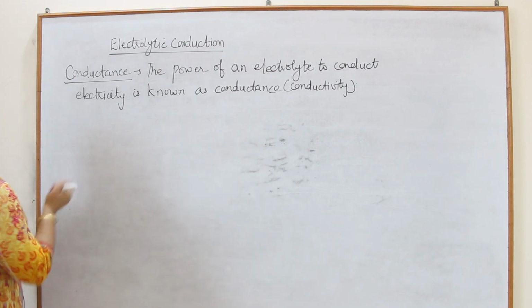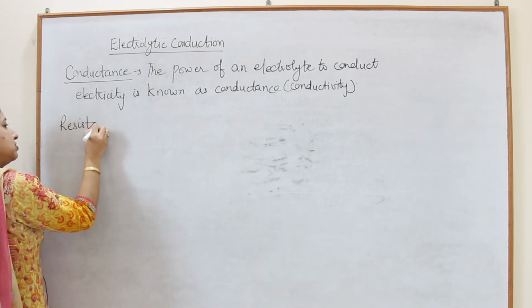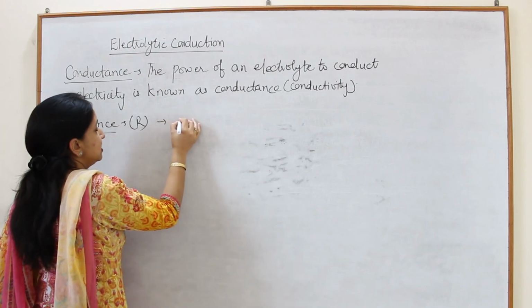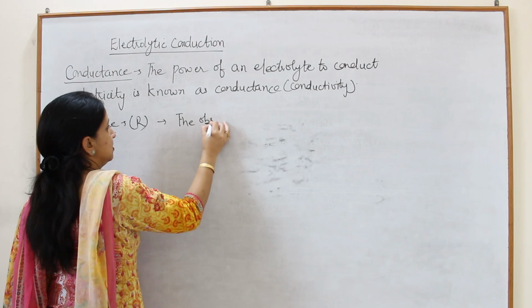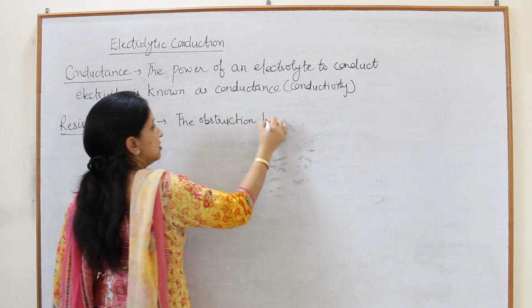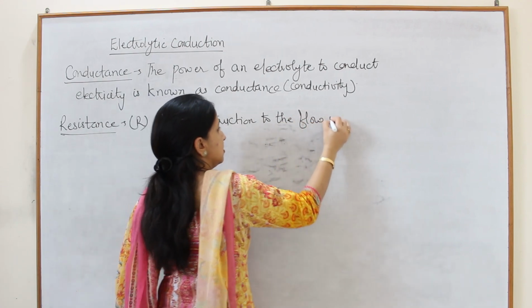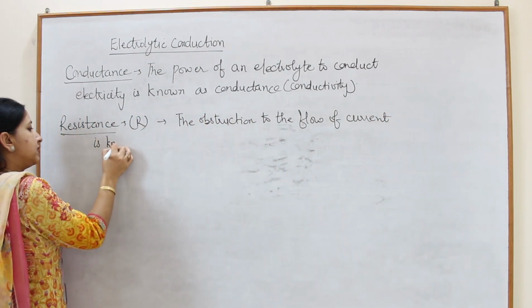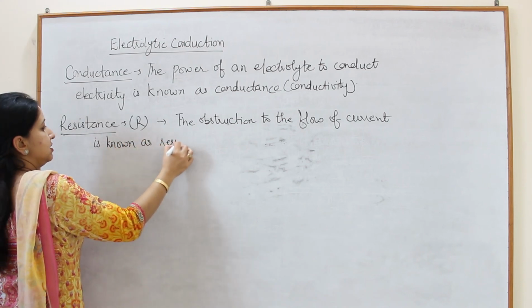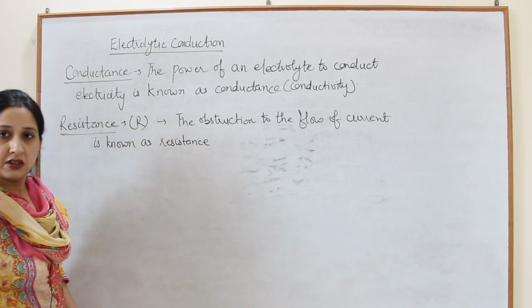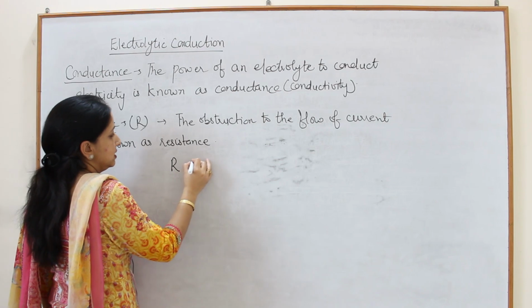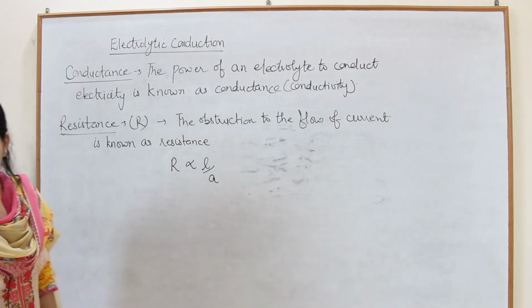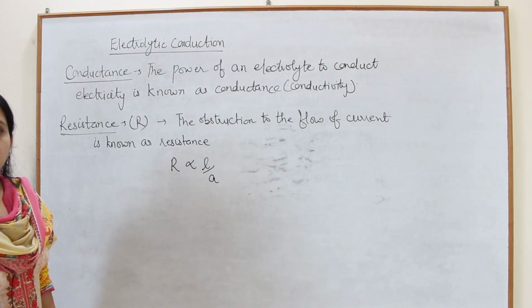Resistance is represented as capital R, and its definition is the obstruction to the flow of current is known as resistance, and numerically R is directly proportional to L upon A, where L is the length of electrodes and A is the area of cross section.